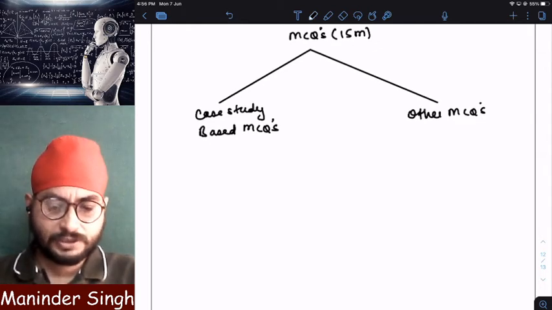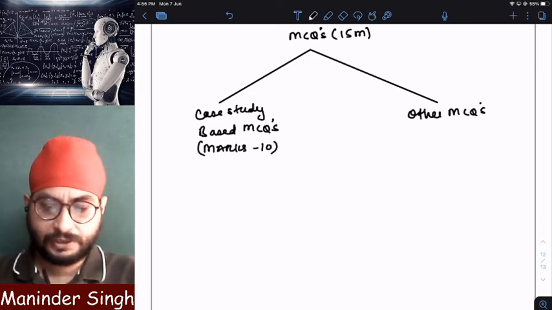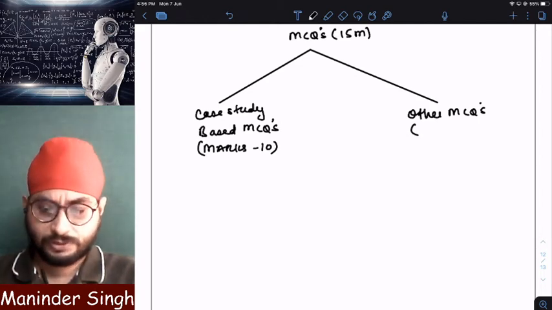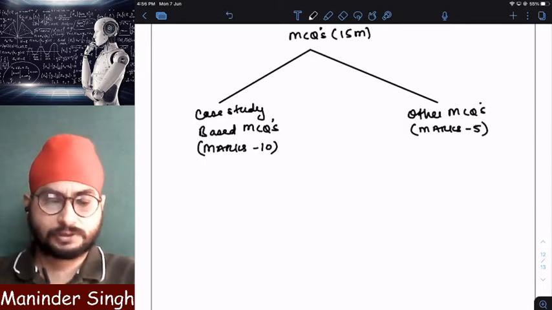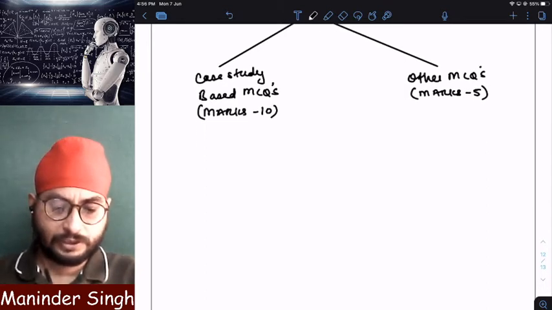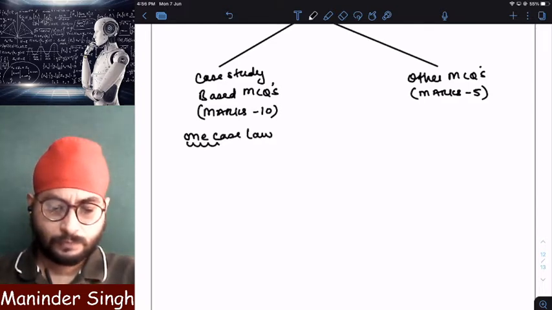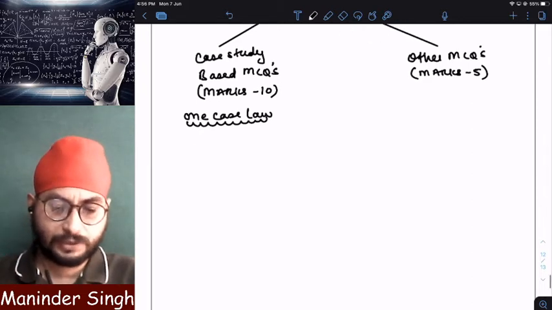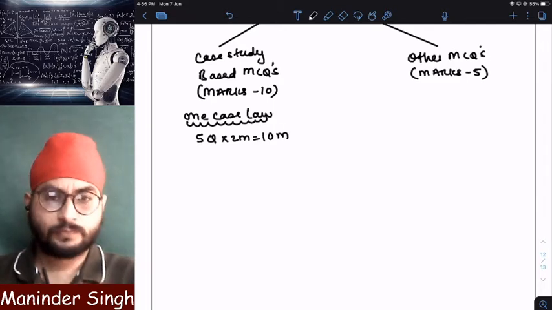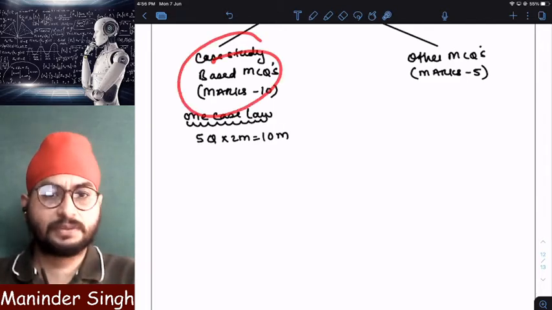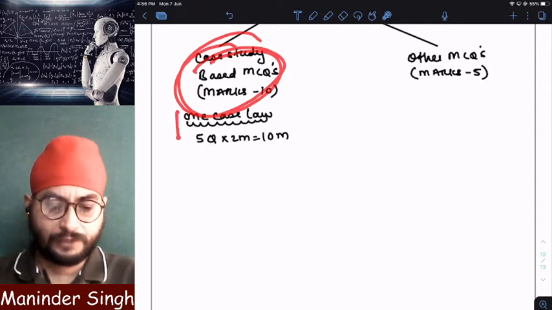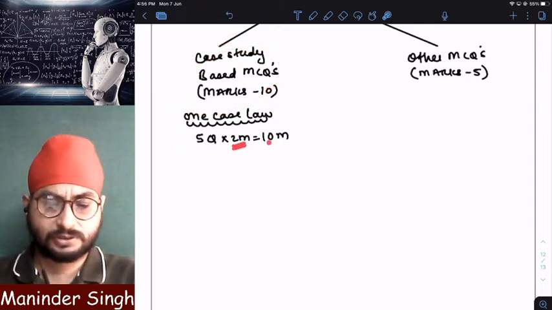Now, case study based MCQs have a weightage of 10 marks and the weightage for other MCQs, that is direct MCQs, will be 5 marks. So total will be 15 marks. Clear? Now, here one case law will be given. With respect to this case law, you will be given 5 questions of 2 marks each. That is 10 marks. So what you have to do is read the case study, understand the case study, and 5 MCQs will be given, each carrying 2 marks, 10 marks.